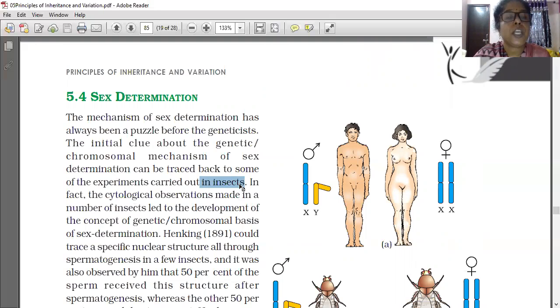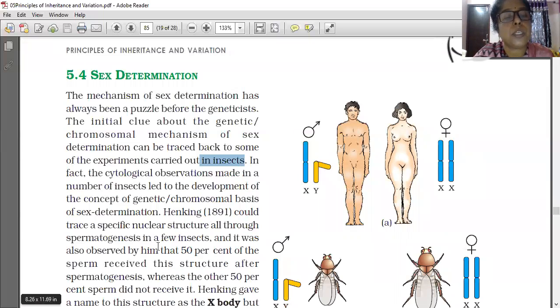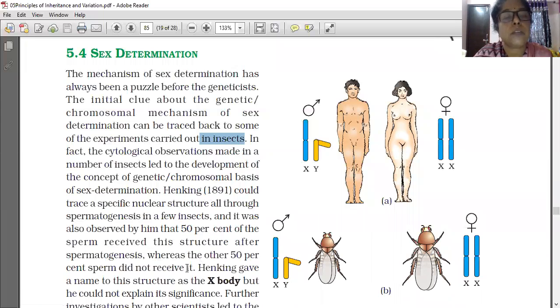In fact, the cytological observations made in a number of insects led to the development of the concept of the genetic chromosomal basis of sex determination. Henking could trace a specific nuclear structure all through spermatogenesis in a few insects. He also observed that 50% of the sperm received the structure after spermatogenesis, whereas the other 50% did not receive it.